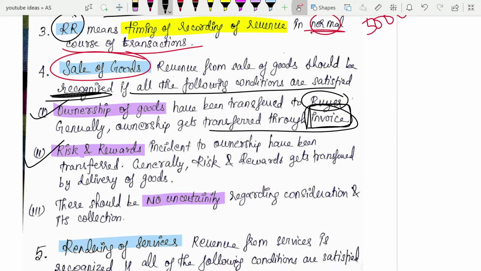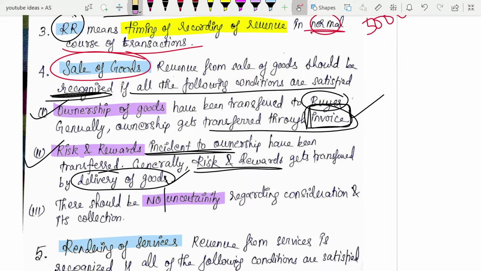Next is risk and rewards. Risk and rewards here means whatever risk or rewards are related to the goods, which are incident to ownership, if you have transferred them, that establishes ownership in a way. At that time, one of the conditions has been satisfied. How will the risk and rewards get transferred? It will get transferred by the delivery of goods. So first you issue the invoice, then you deliver the goods, and third, for whatever goods you have invoiced and delivered, you must have certainty.